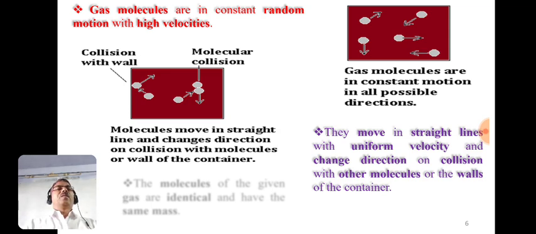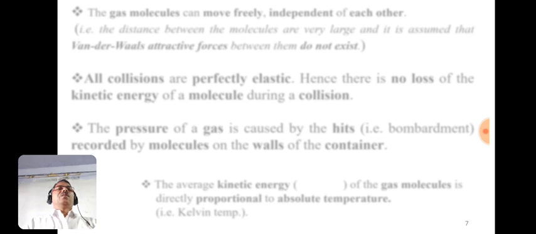The next postulate is the molecules of the given gas are identical and they have the same mass. It means molecules of the given gas are identical in all respects like mass, volume, etc. The next assumption is the gas molecules can move freely independent of each other.